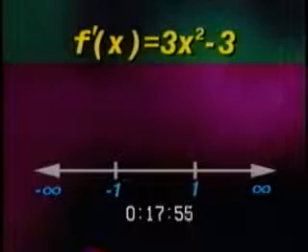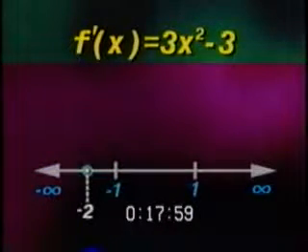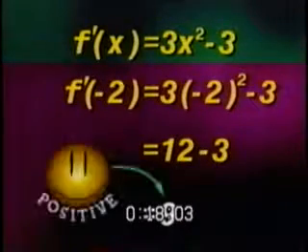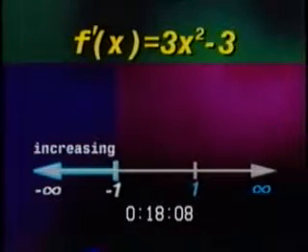Now let's try inserting a different number in the same interval to prove a point. Remember, for this interval, the number must fall between negative infinity and negative 1. Let's try negative 2. Multiply out and you get a derivative value of 9. Since 9 is positive, the function is increasing. This will hold true for any value in this interval.